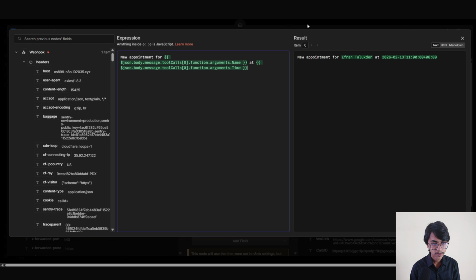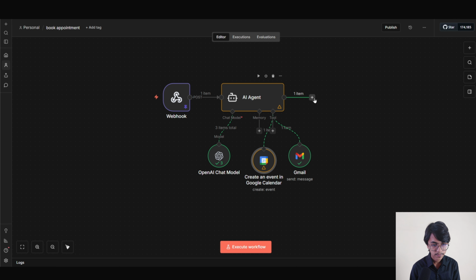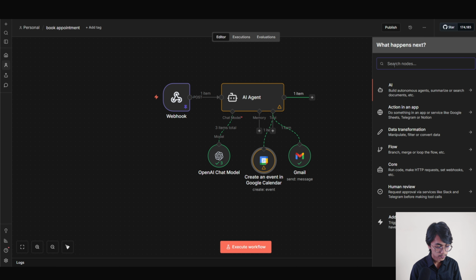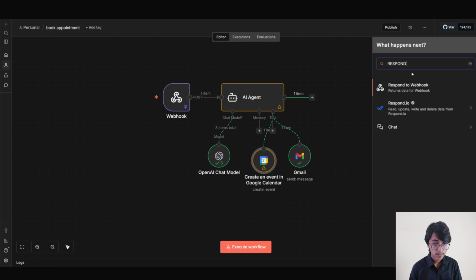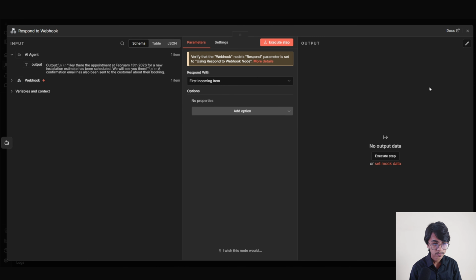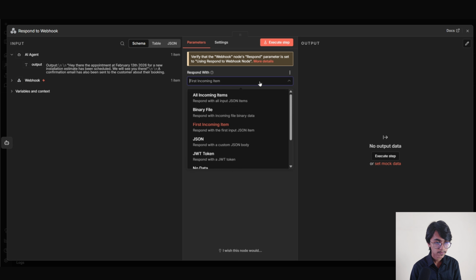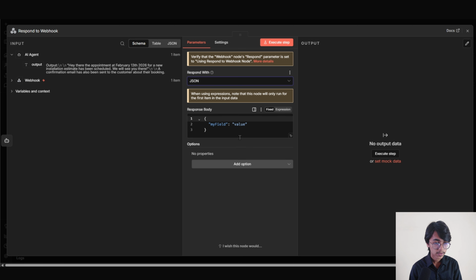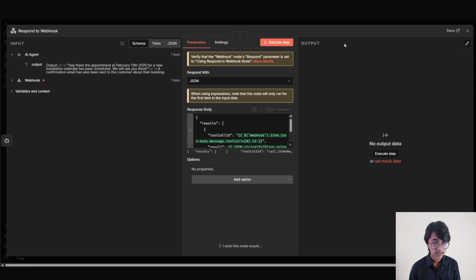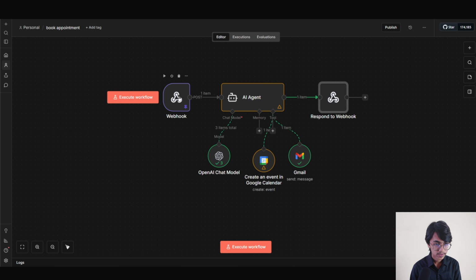Now we are going to click out of it. Now click on plus and search for respond to webhook. Now click into it. Now we are going to select respond with JSON. On the respond body, I'm going to paste in the JSON I have already pre-built. Now we are going to click out of it. Now we are going to unpin this data.